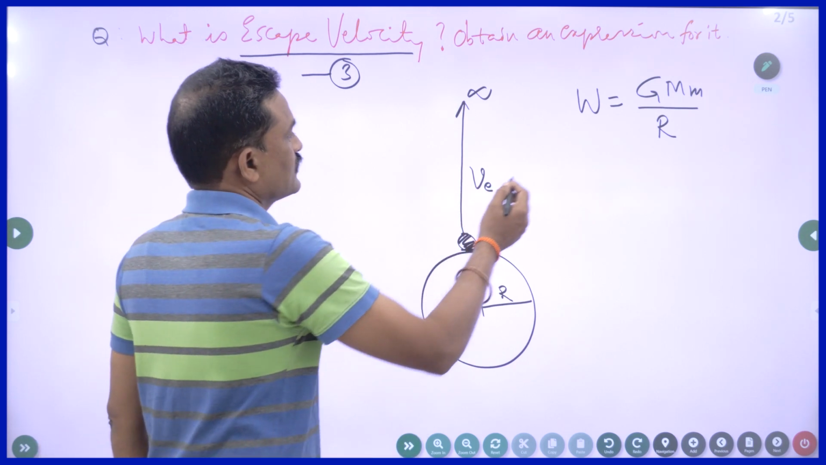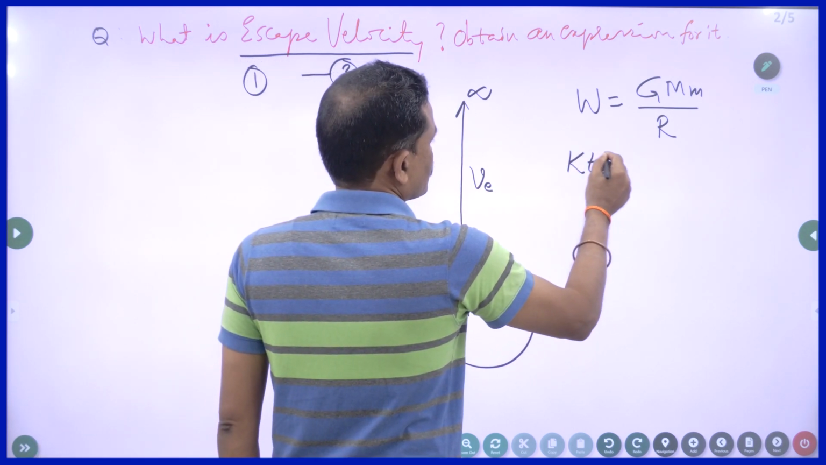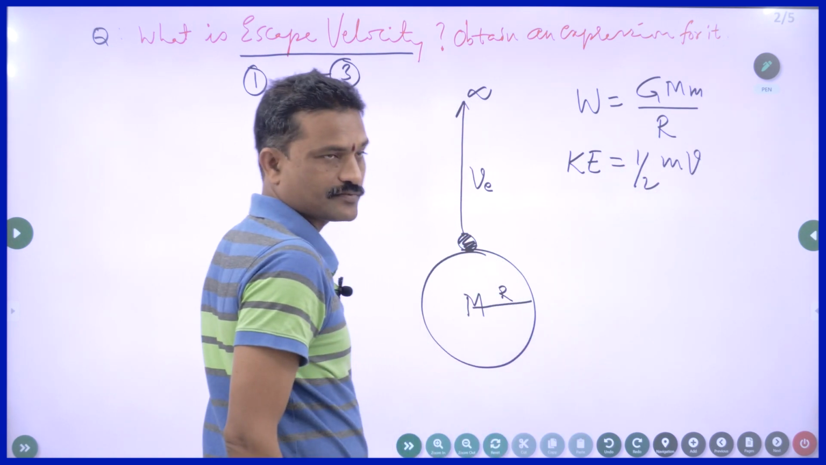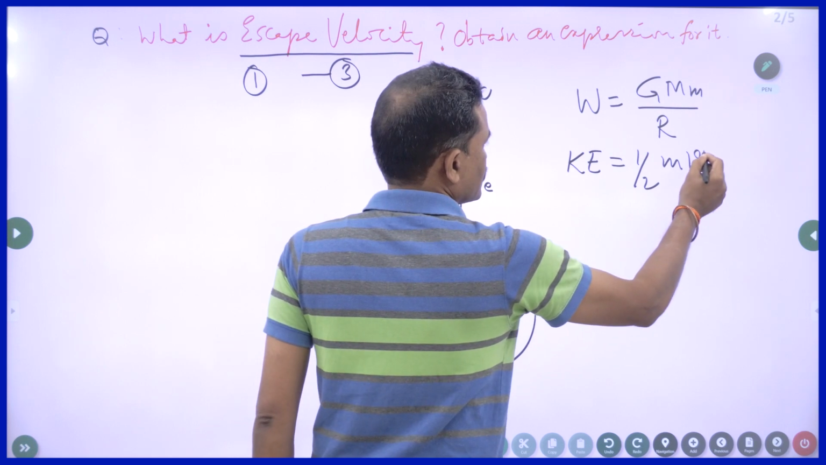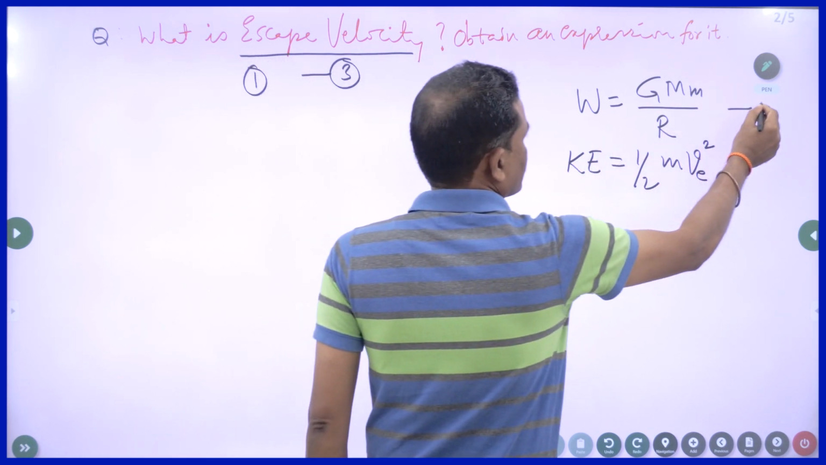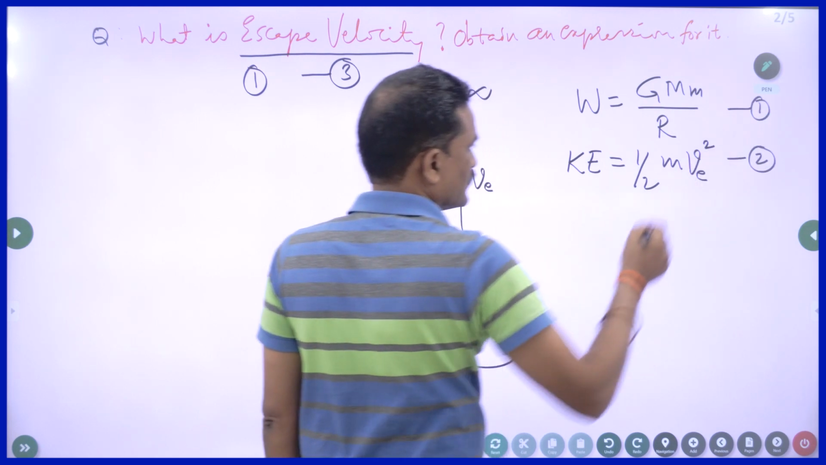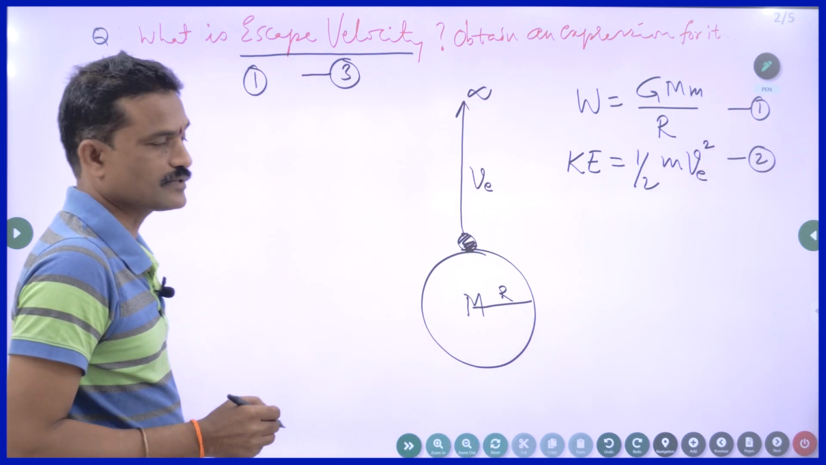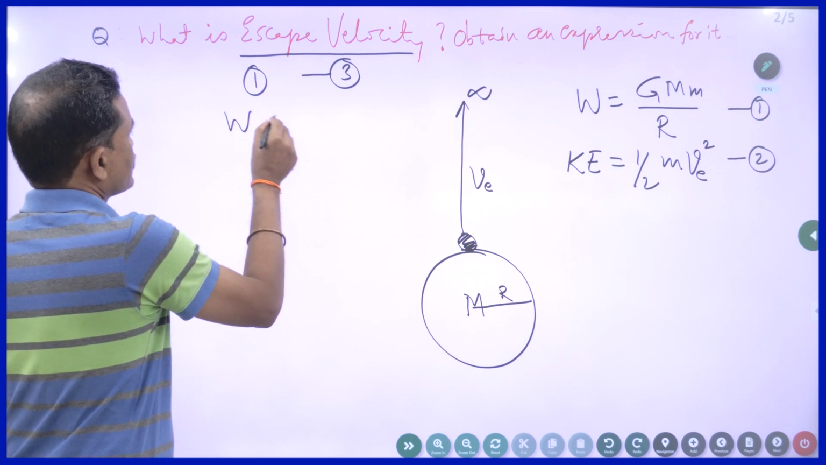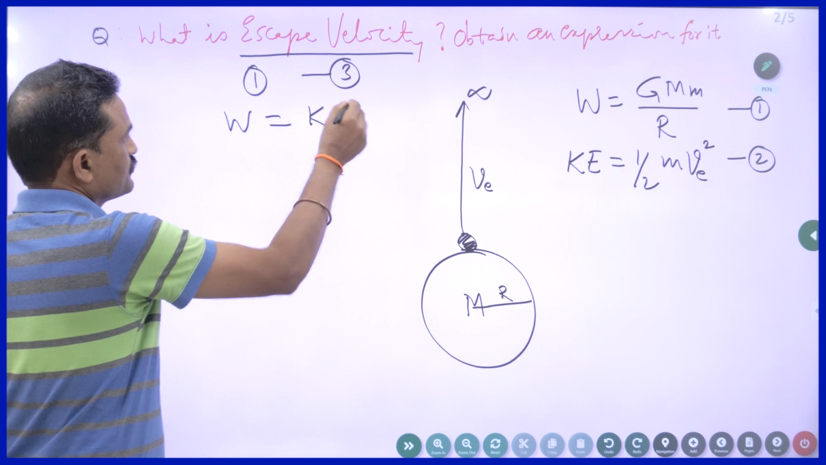The work done is converted into kinetic energy. You know the formula for the kinetic energy? Kinetic energy is half m v square. Here I am taking the speed as escape velocity. So this is equation number 1 and this is equation number 2. In the exam, draw the diagram, straight away write those two statements. And the work done is converted into kinetic energy. That means both are equal.